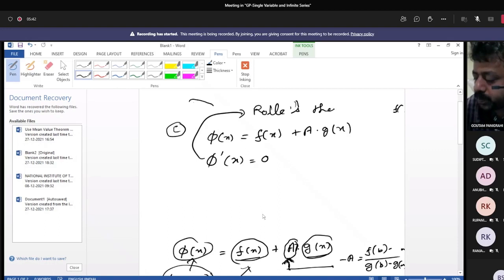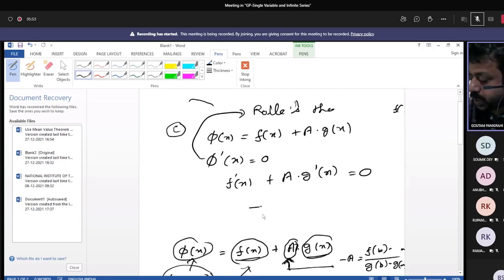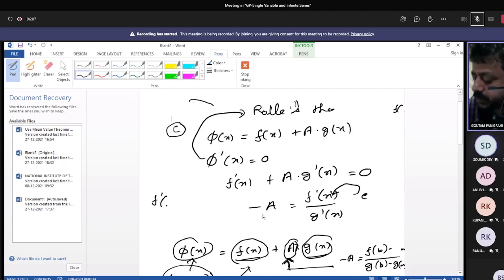So f'(x) plus capital A into g'(x) equals 0. So minus A equals f'(x)/g'(x). Now you just put the point c here. You can easily write that f'(c)/g'(c) equals (f(b) minus f(a))/(g(b) minus g(a)).